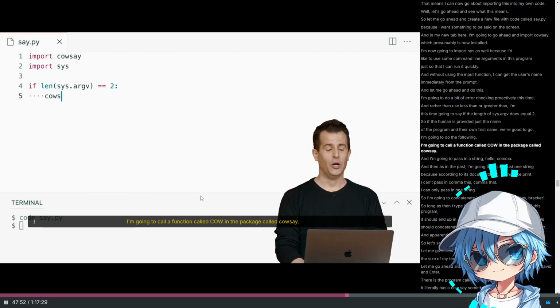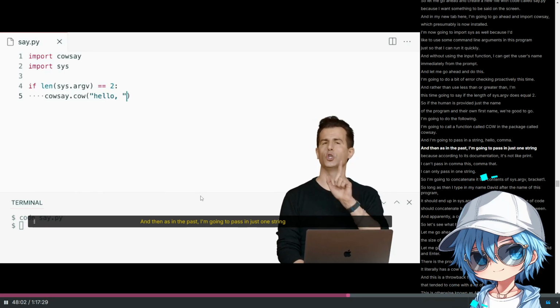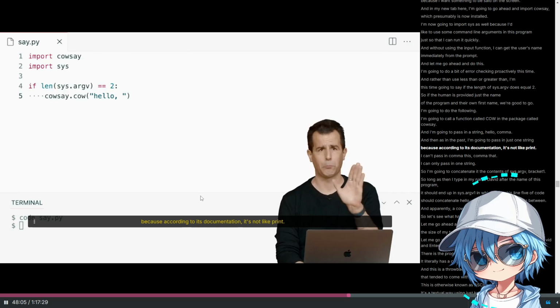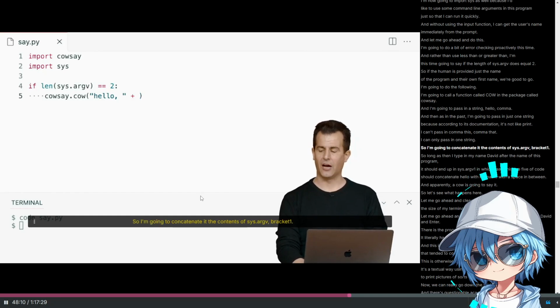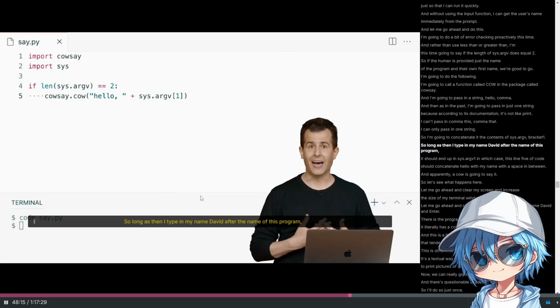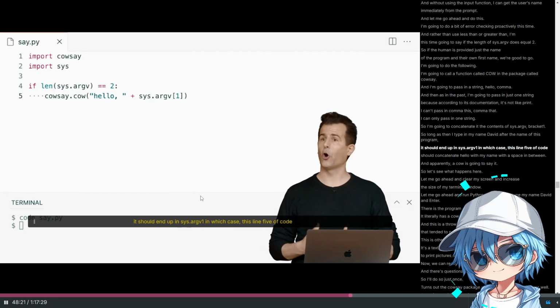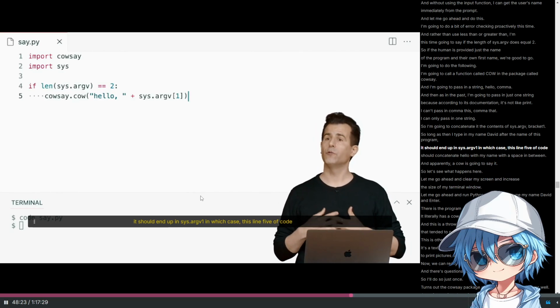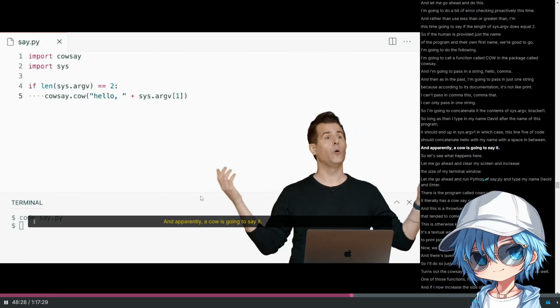I'm going to do the following. I'm going to call a function called cow in the package called cowsay, and I'm going to pass in a string, hello, comma, and then, as in the past, I'm going to pass in just one string, because according to its documentation, it's not like print. I can't pass in comma this, comma that. I can only pass in one string, so I'm going to concatenate the contents of sys.argv bracket 1. So long as I then type in my name, David, after the name of this program, it should end up in sys.argv1, in which case this line 5 of code should concatenate hello with my name, with a space in between, and apparently a cow is going to say it.